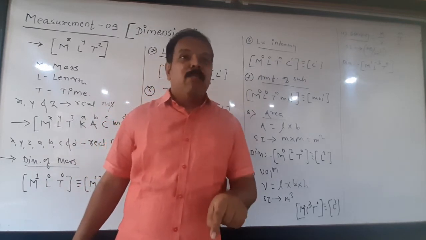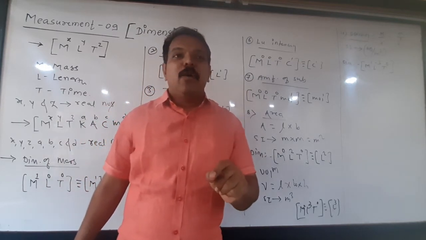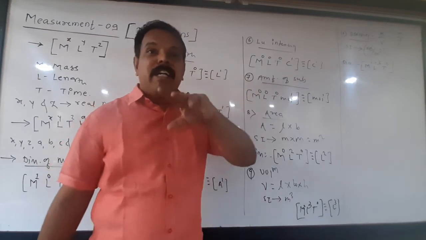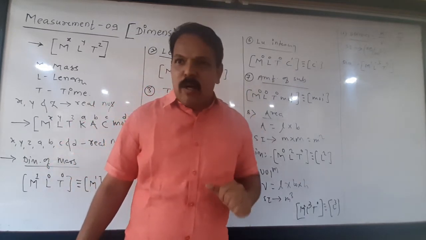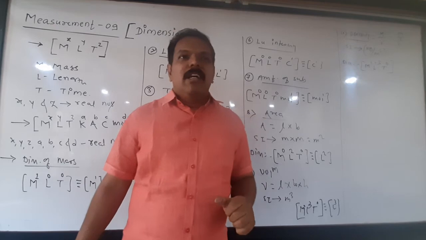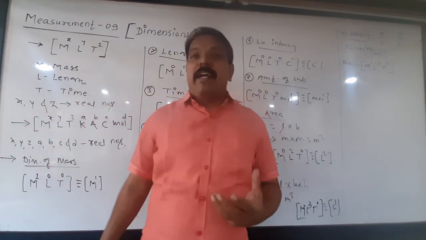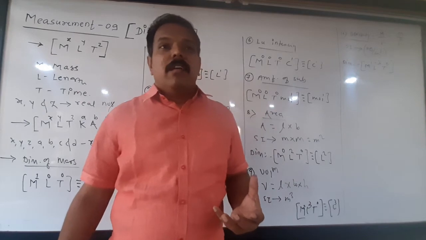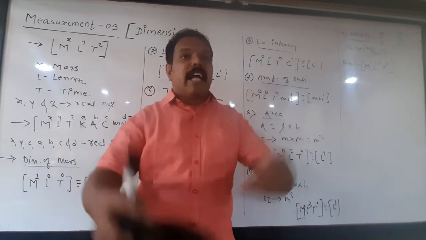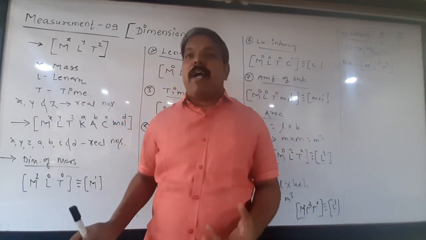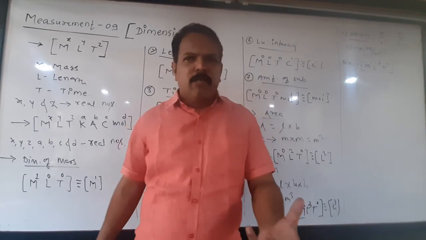At the same time, what is its CGS unit? What are the different units? And what is unit conversion? While teaching the chapter measurement, I don't take the boundaries and limitations of the syllabus, the scope and limitations given in the book.